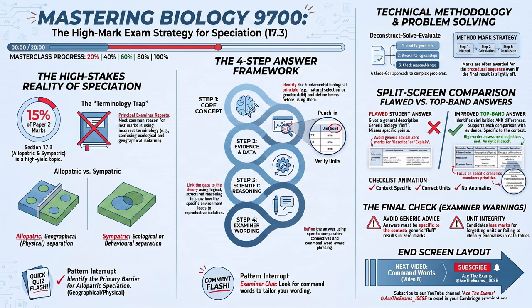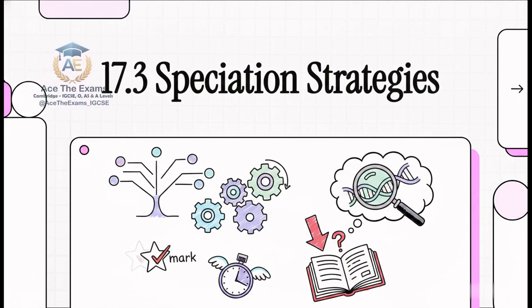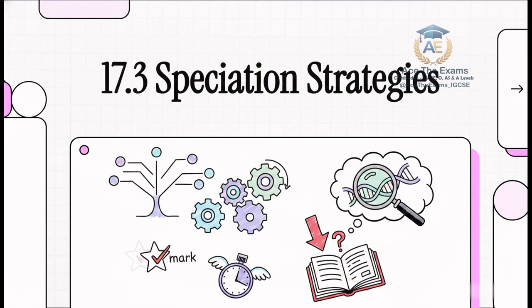You're losing marks, and you probably don't even realize why. When it comes to Cambridge International AS and A-level biology, 9700, specifically topic 17.3 on speciation, standard revision simply isn't going to cut it. You can memorize every single textbook definition, but without knowing the precise analytical framework examiners are actually looking for, your grade boundary is completely at risk.